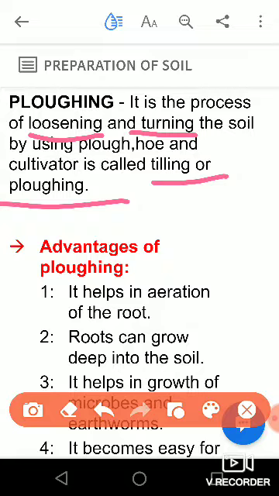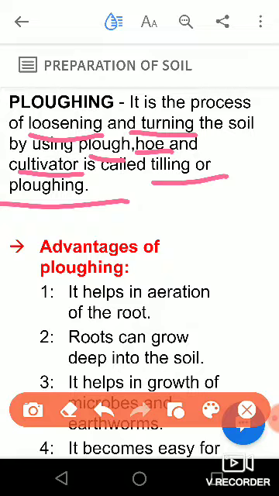Now how will we do that preparation of soil? What I have given you is the answer to what we will do during the preparation of soil. Now the question is, how we will do this? How has it been done by the farmers? So there are implements called plow, hoe and cultivator. These are the implements, or simply we can say these are the tools which help farmers to prepare the soil properly. So now we will go one by one, what is hoe, what is cultivator, what is plow.